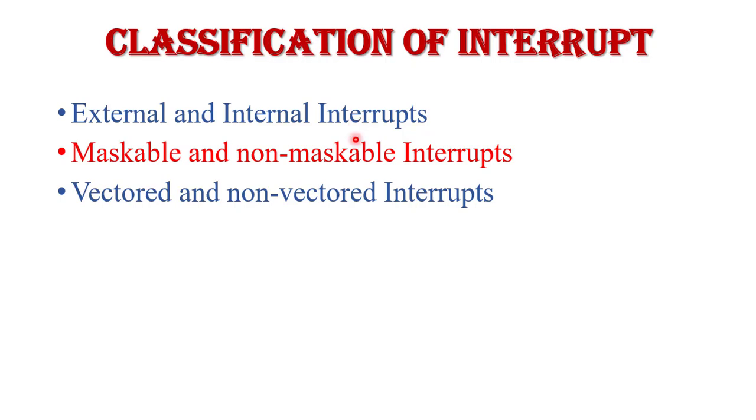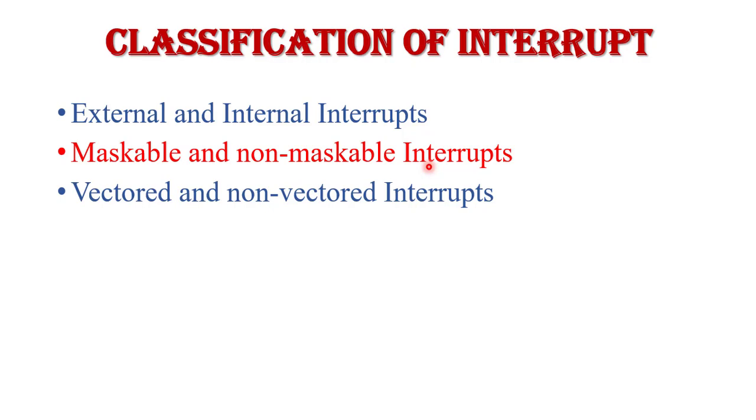Next are internal interrupts. What is an internal interrupt? Internal interrupts are generated by internal peripheral devices like timer, counter, and serial input output ports. When those internal peripheral devices send an interrupt request, that interrupt signal is called an internal interrupt. There are three types of internal interrupt: one serial interrupt and two timer interrupts, timer 0 interrupt and timer 1 interrupt.